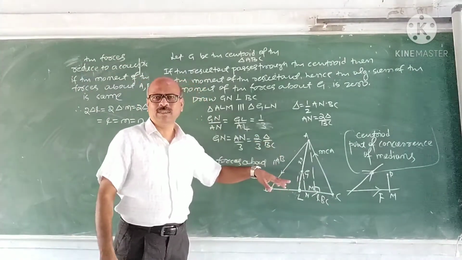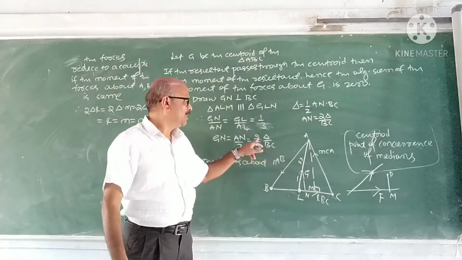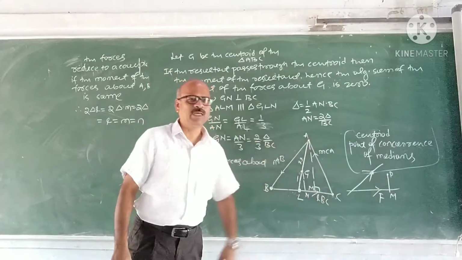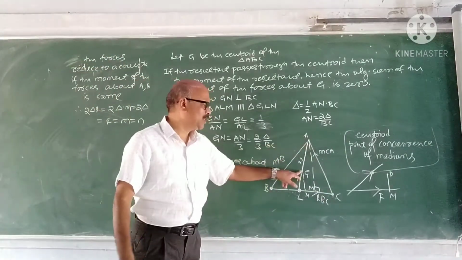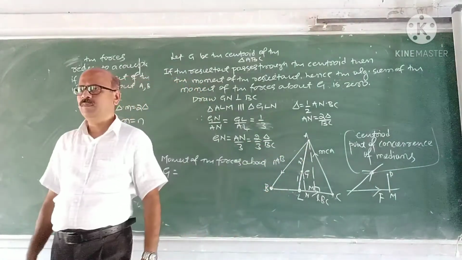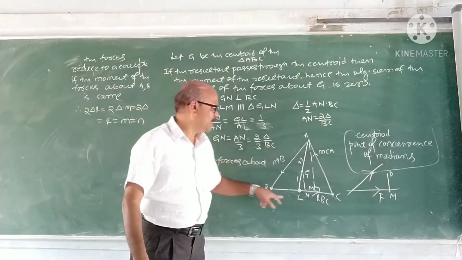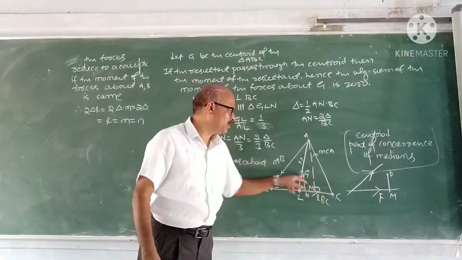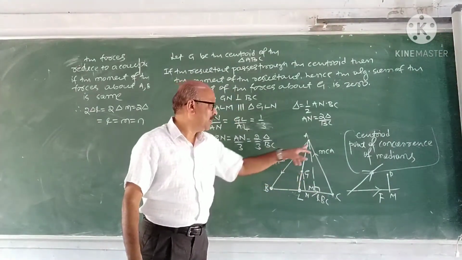Now we can generalize. What is the perpendicular distance of AC from G? These are constant. 2 into area of the triangle upon 3 divided by AC it becomes. Similarly, what is distance of AB from G? 2 by 3 area of the triangle upon AB. Because here we obtain 2 by 3 area of the triangle upon BC. Similarly, what is distance of AC from G? Twice the area of the triangle upon 3 divided by AC.